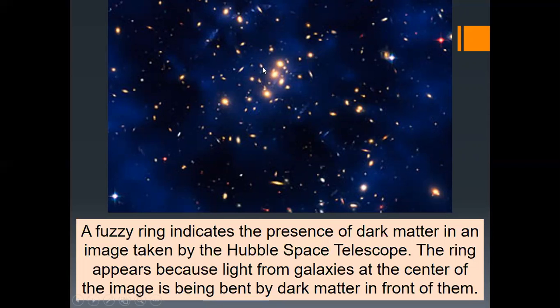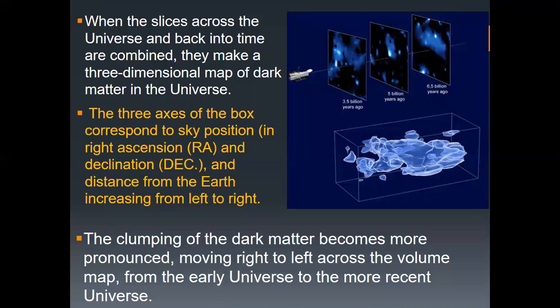Here is the center of this galaxy, and here are dark regions. Even though we can't see anything there, the light gets bent. So we can conclude that something is filling this space. That's called dark matter.